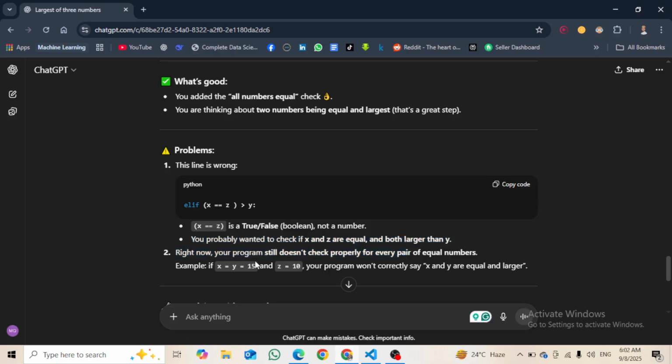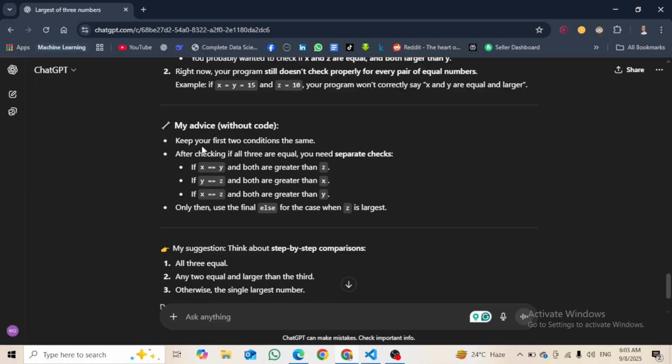Now your program still doesn't check properly for every pair of equal numbers. Example, x and y equal 15 and z is equal to 10. Then z is equal to 10 also. Okay, your program won't correctly say x and y are equal and larger.